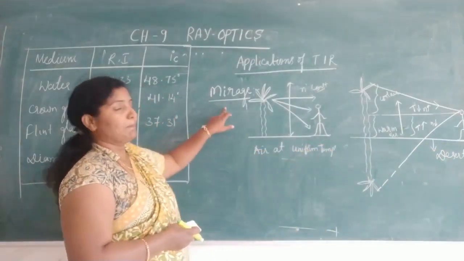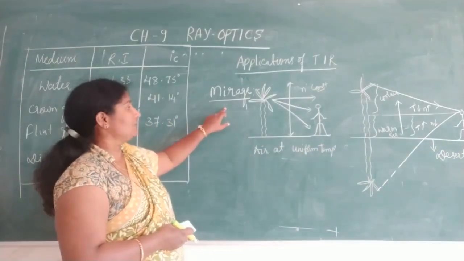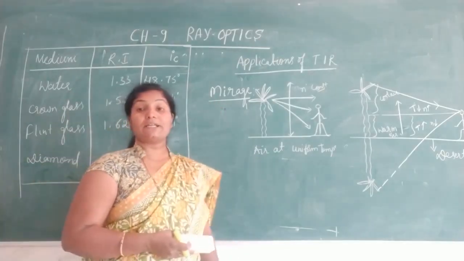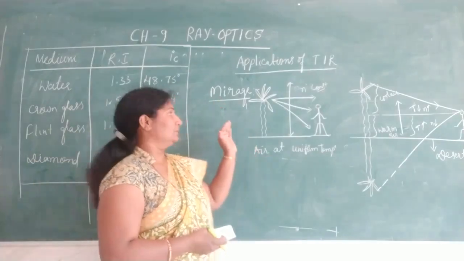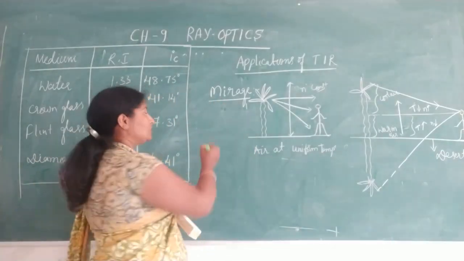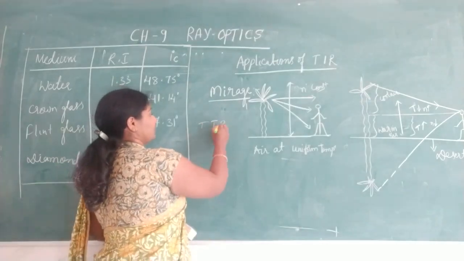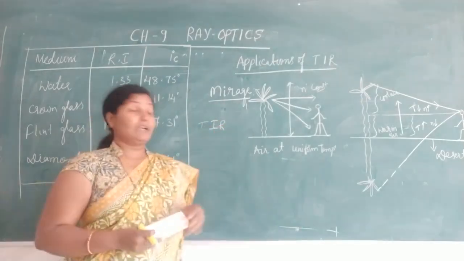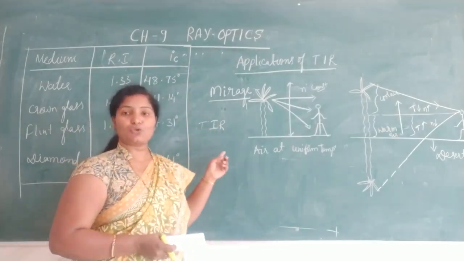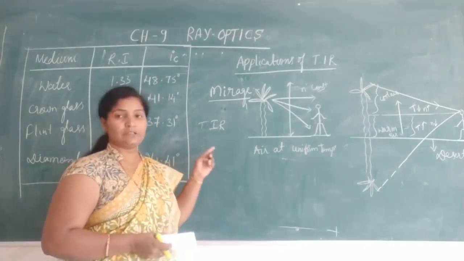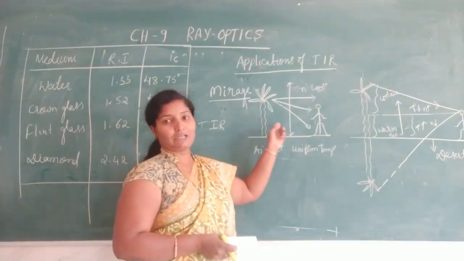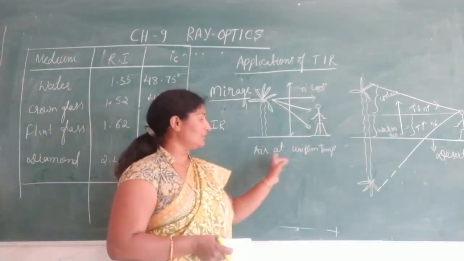So one is a mirage. Somebody will pronounce it as a mirage. Mirage means it is an optical illusion, an optical illusion of light. It takes place due to total internal reflection. It is a play of light and shadow, as they say in Kannada. It is an optical illusion of light due to total internal reflection that takes place on the surface of the earth at different layers of the atmosphere.